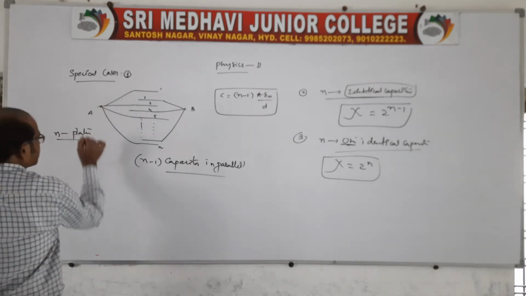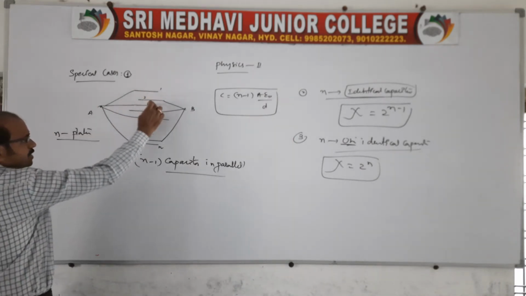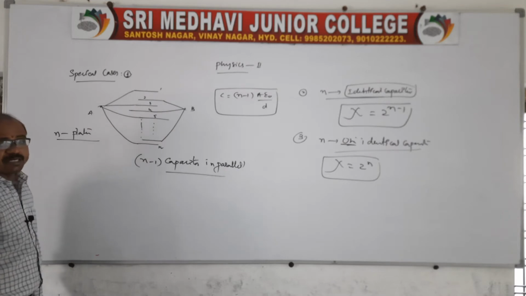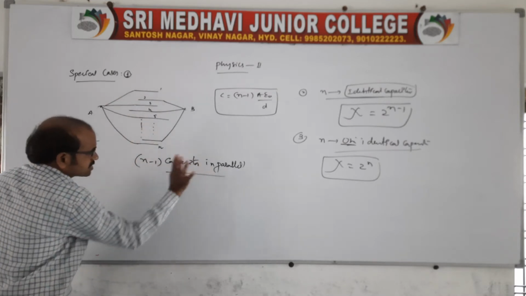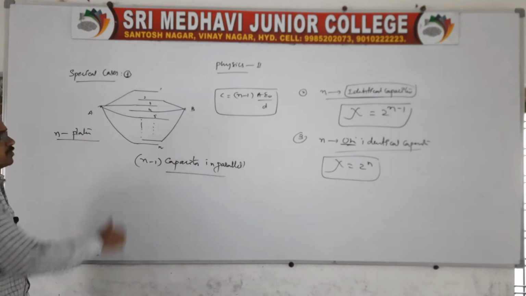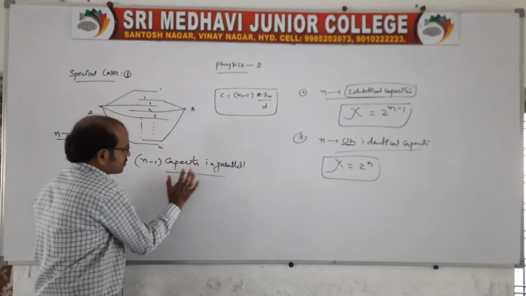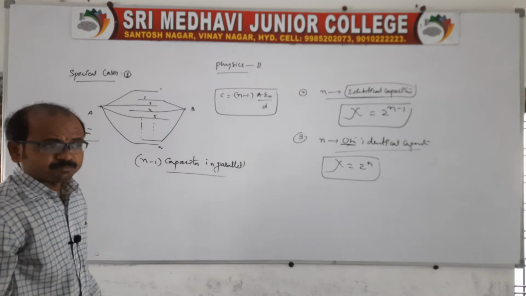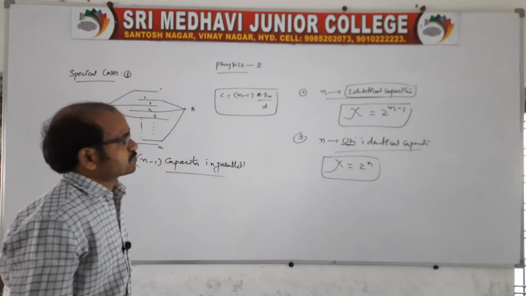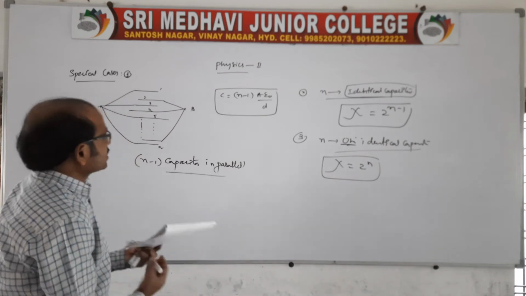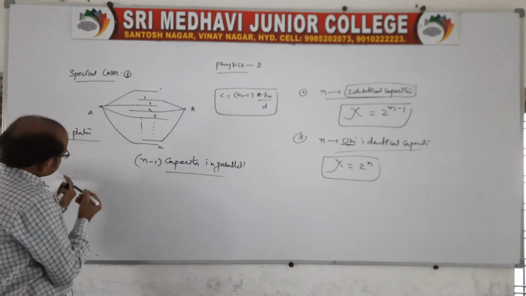First combination: n number of plates are joined alternatively, therefore that forms n minus 1 capacitors in parallel. So if you are joining like this, it forms n minus 1 capacitors in parallel, so that the capacitance C is equal to n minus 1 into A epsilon naught by D. Suppose I will tell you one example related to this.